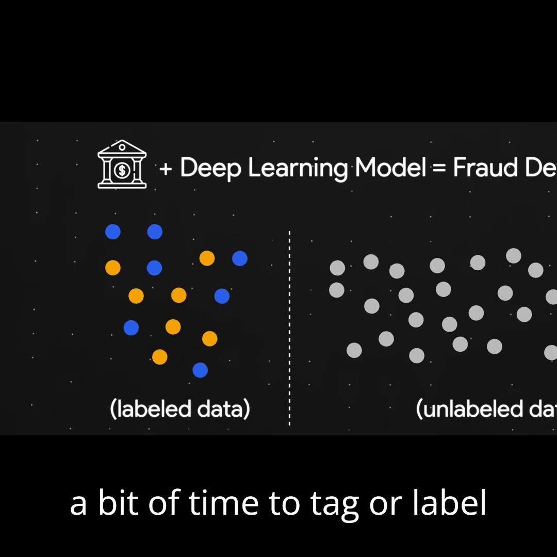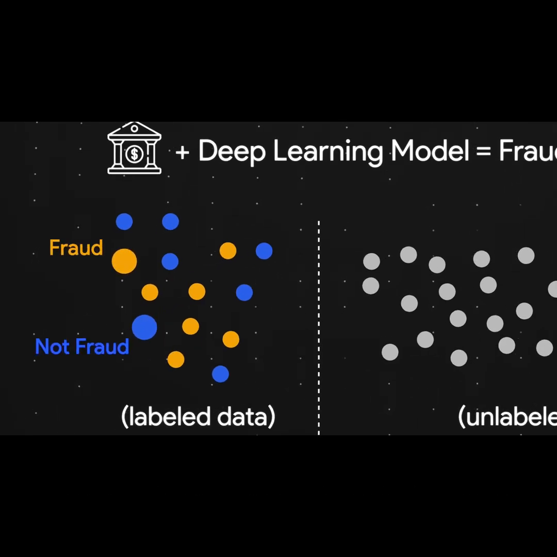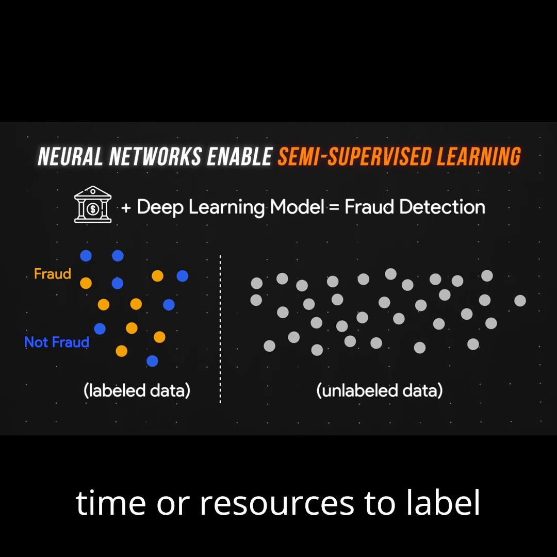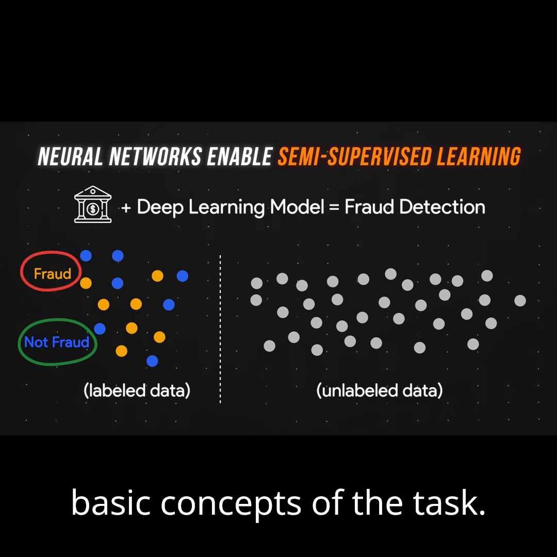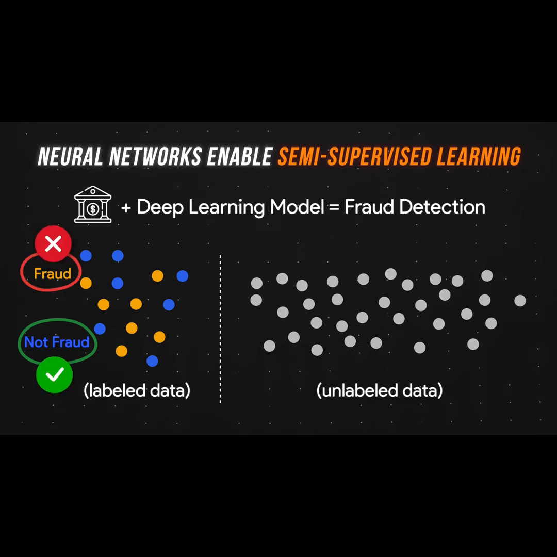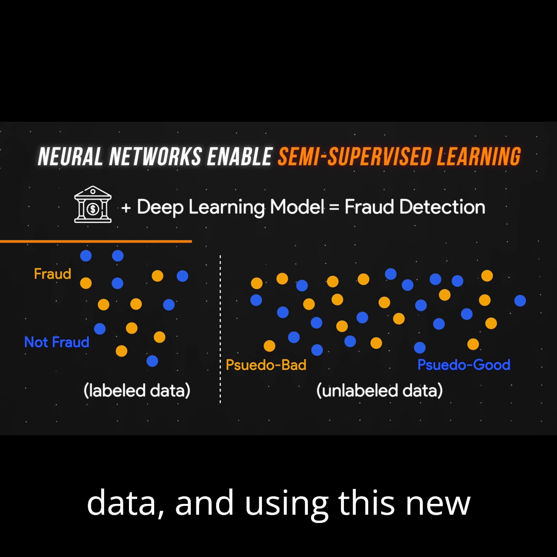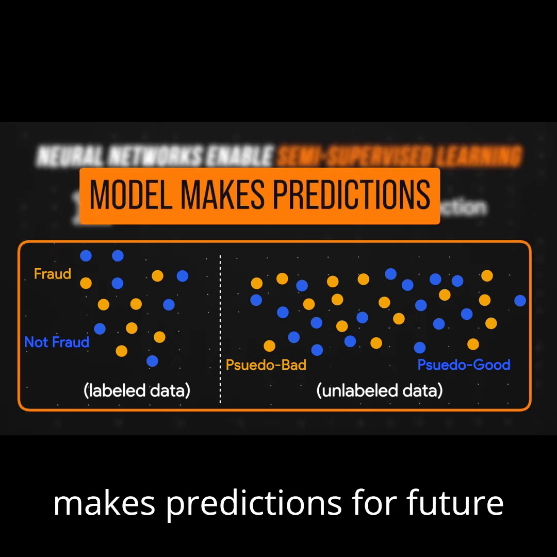The bank spends a bit of time to tag or label 5% of transactions as either fraudulent or not fraudulent. And they leave the remaining 95% of transactions unlabeled because they don't have the time or resources to label every transaction. The magic happens when the deep learning model uses the 5% of labeled data to learn the basic concepts of the task. Okay, these transactions are good and these are bad. Okay, apply those learnings to the remaining 95% of unlabeled data, and using this new aggregate data set, the model makes predictions for future transactions.